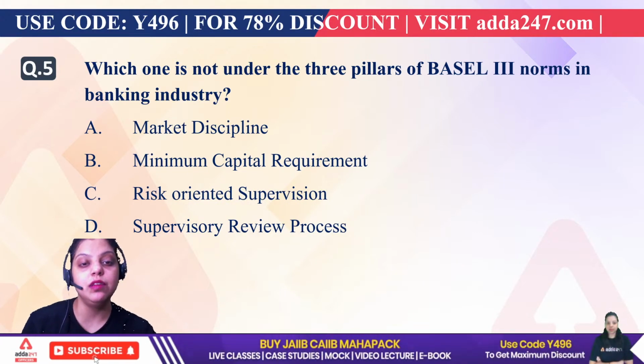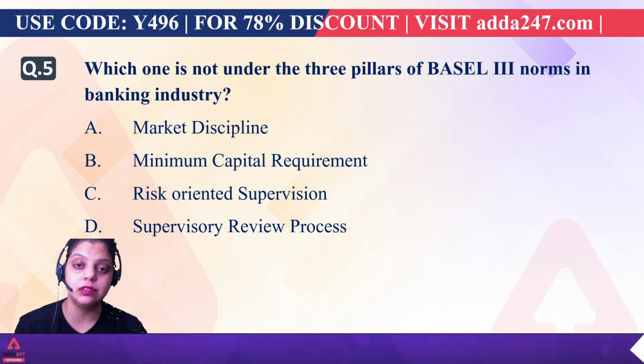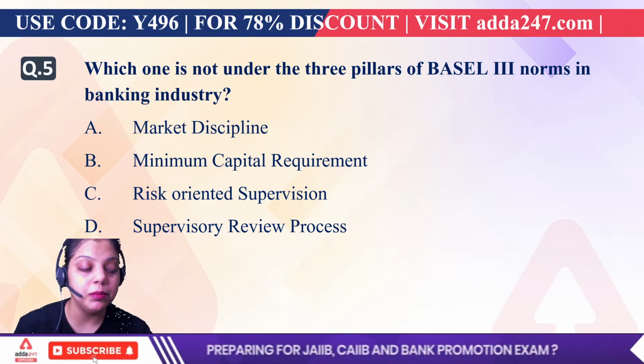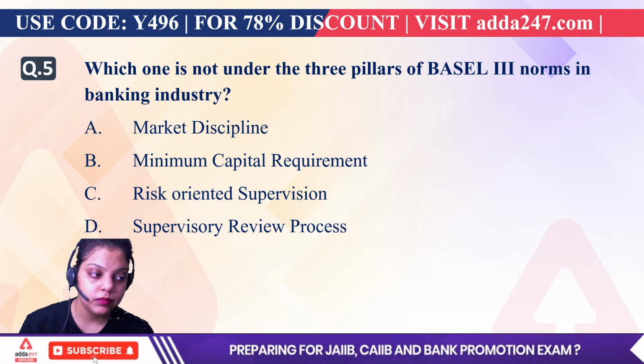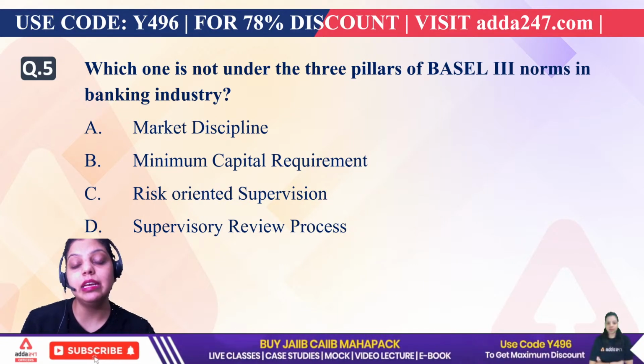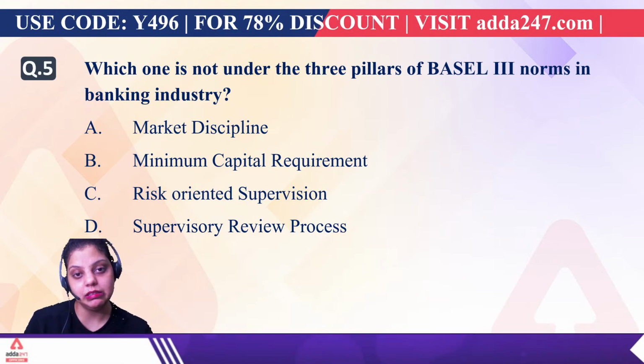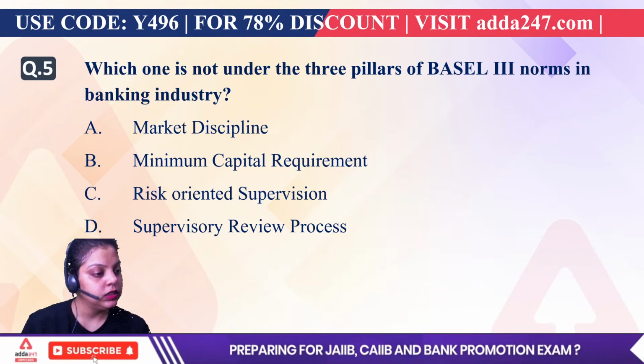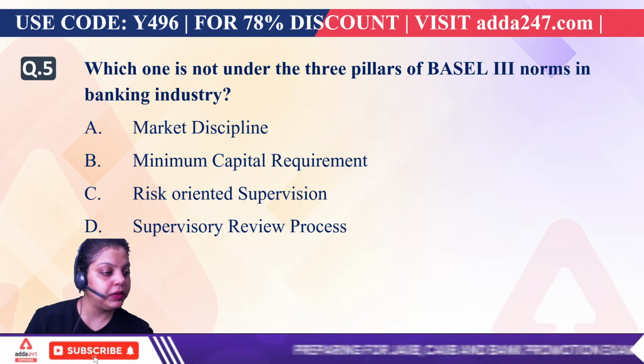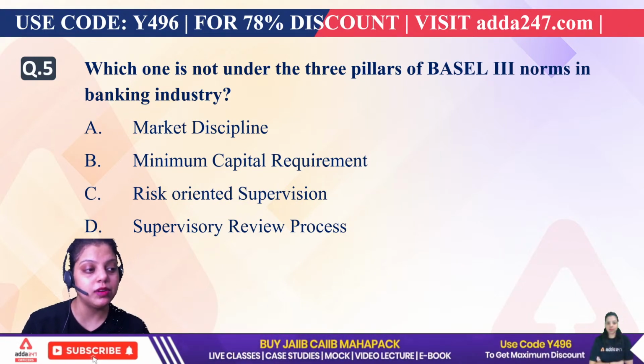Now, the question is asking which one is not under the three pillars of Basel III norms in the banking industry. Which of the following is not a part of the pillars of Basel II or Basel III? Stephen is saying 5. Be Cool is saying 5. Okay, what about the rest?